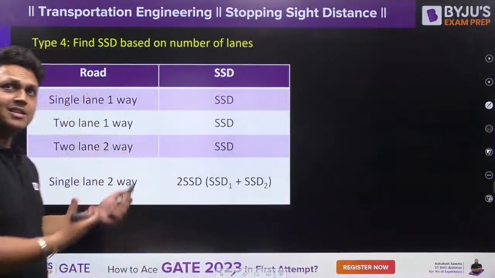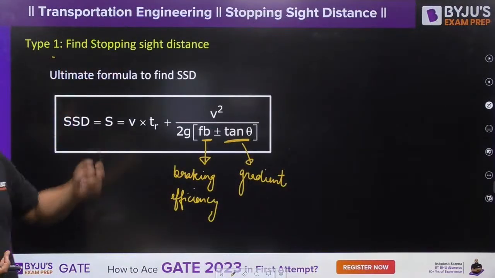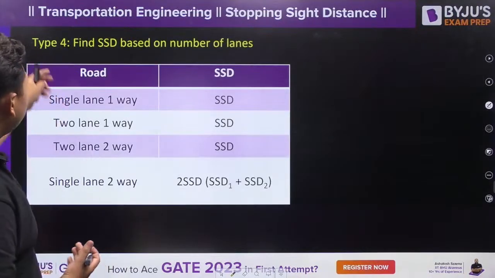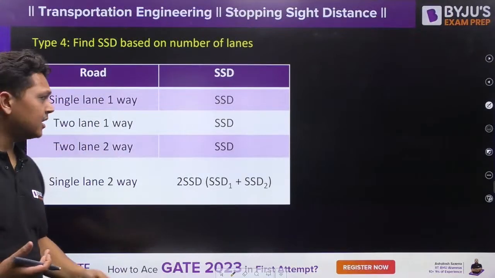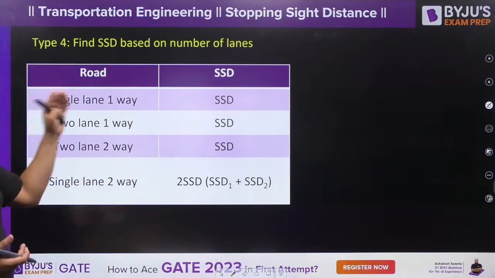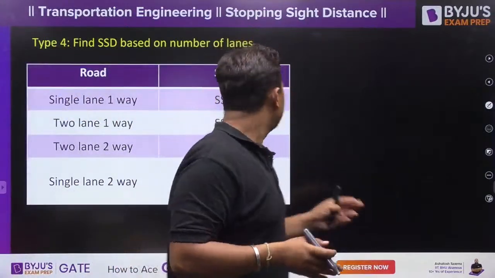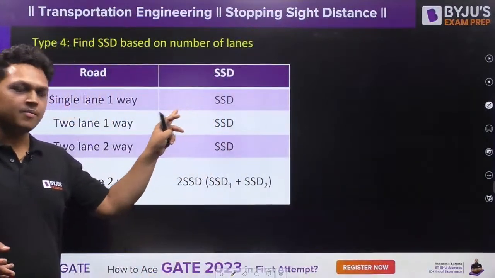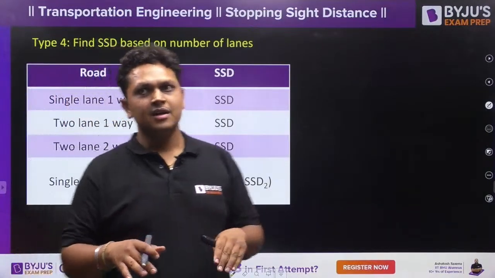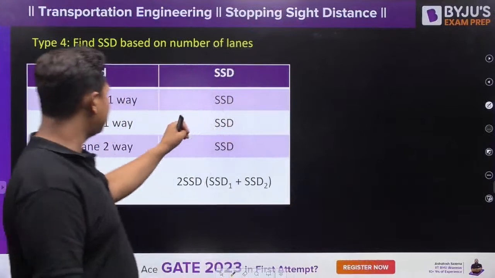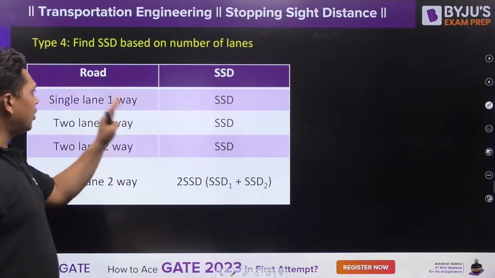Now, there are some cases. They may ask you straight away what is stopping sight distance. Next, you have cases based upon the number of lanes. If it is a single lane one-way road, only one-way traffic is allowed. In that case, you only require stopping sight distance. If it is a two-lane one-way, then also you only require stopping sight distance. If it is a two-lane two-way, then also no problem. I hope you are understanding.